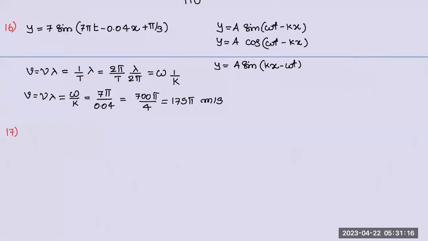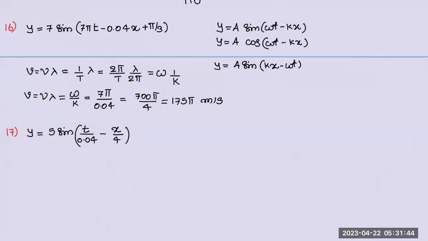17. The equation of wave: y is equal to 5 sine (t by 0.04 minus x by 4). Okay. Find the maximum velocity of particle. Oh, be careful.